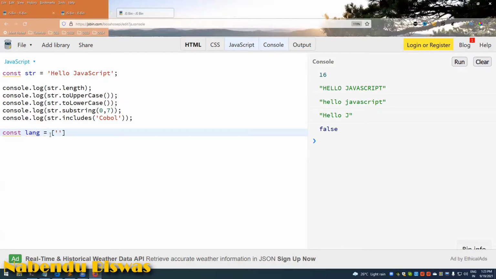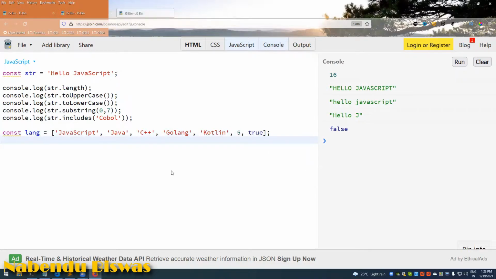Lang equal to JavaScript. So we are looking into arrays now: C++, comma, Golang, comma, Kotlin, comma, 5, comma, true, like this. Okay. Lang I will do.